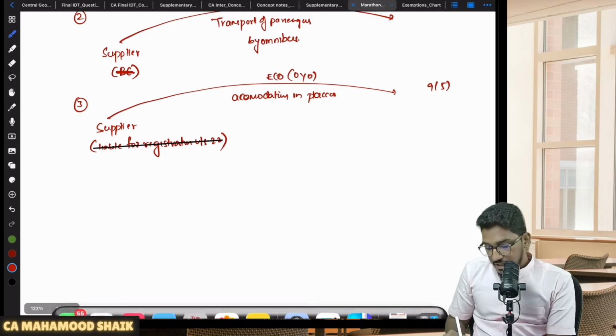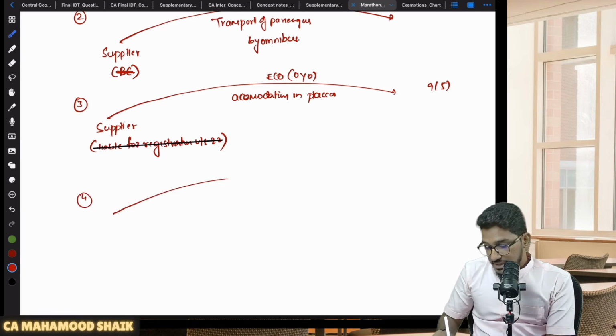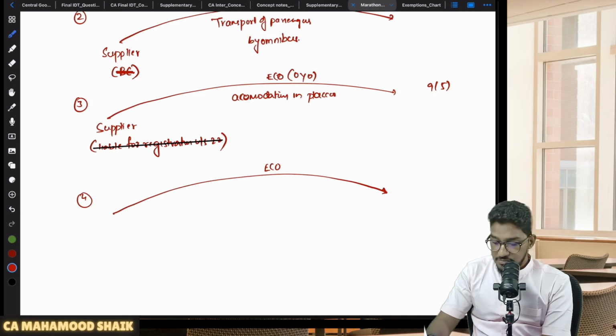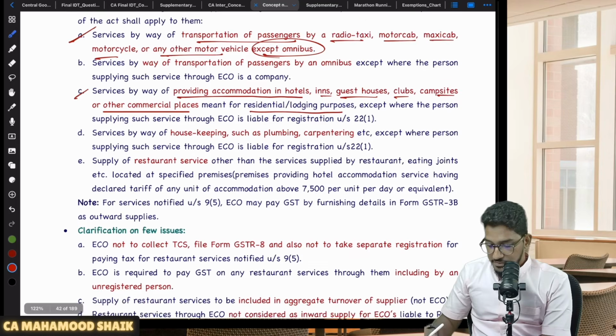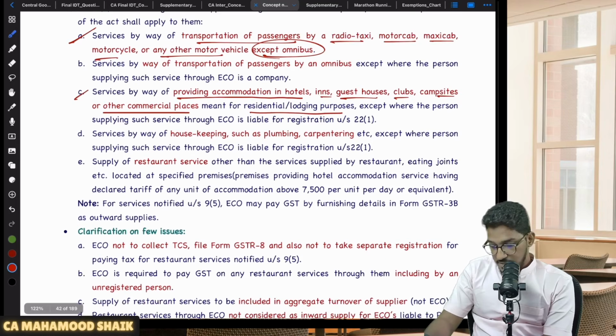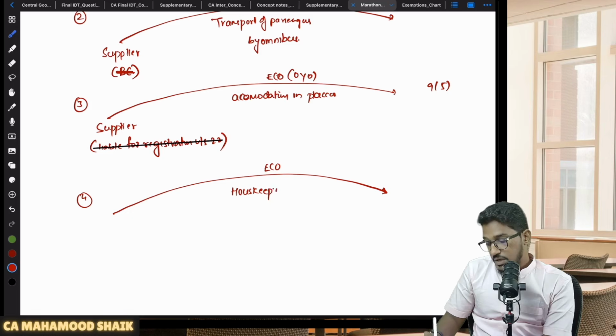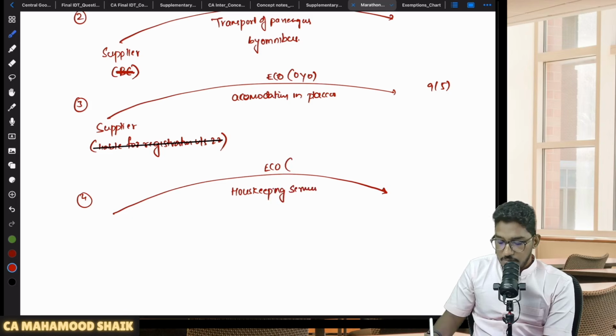Next, the fourth category of service which will get covered under 9 subsection 5. I am trying to make it as simple as I could here, my dear students. Listen carefully. I am giving an excellent presentation which you can understand. So the fourth category of service covered here is housekeeping services, plumbing, carpenting services. So let me put it this way. If someone is providing housekeeping services, plumbing, carpenting, all that will come here. So here they are talking about this Urban Clap.